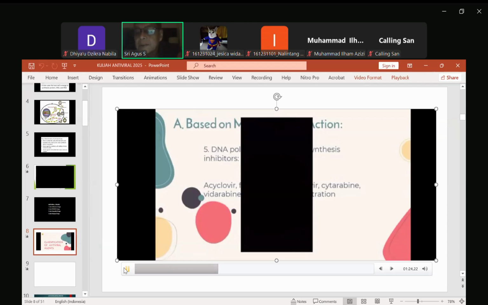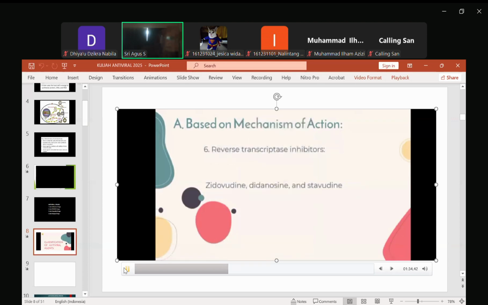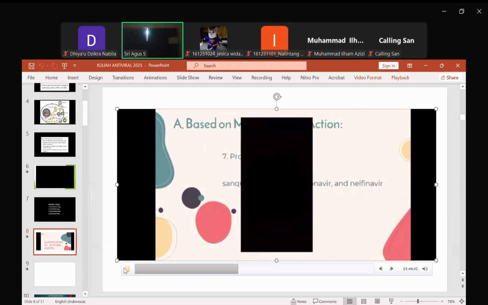Examples are the acyclovir, famciclovir, penciclovir, cytarabine, vidarabine, and foscarnet drugs. Six, reverse transcriptase inhibitors. Examples are zidovudine, didanosine, and stavudine drugs. And protease inhibitors. Examples are saquinavir, indinavir, ritonavir, and nelfinavir drugs.